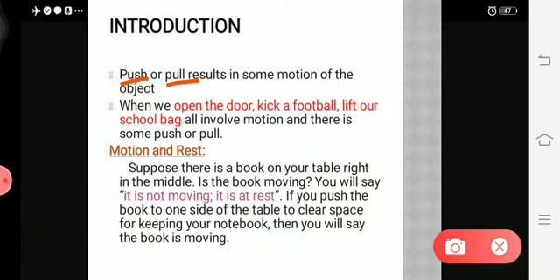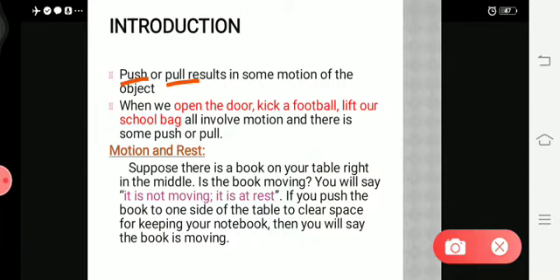What is meant by pull? Applying force on an object towards you. So this is the difference between push and pull. In Tamil you will be saying it as push means தள்ளுறது, pull means இழுக்கிறது. So push, always you move object away from you. For example, pushing a door. Pull means always by applying force, you are bringing back the object towards you.